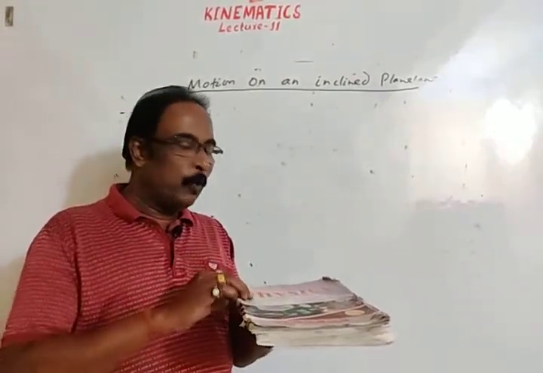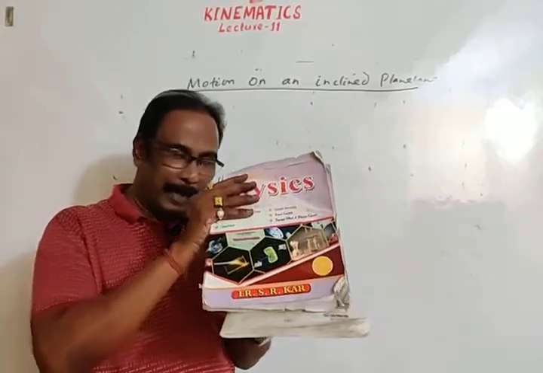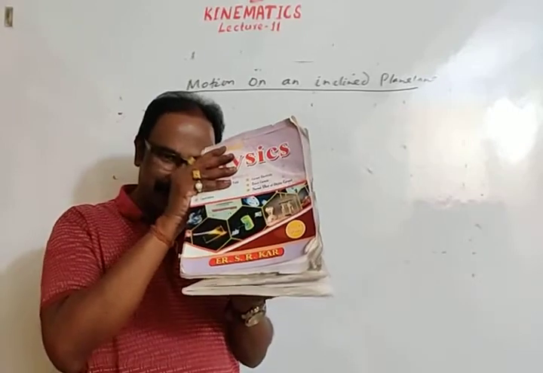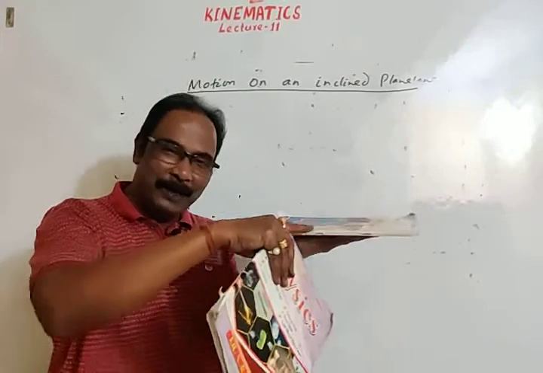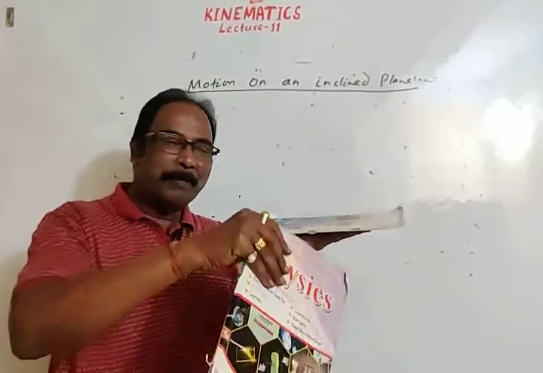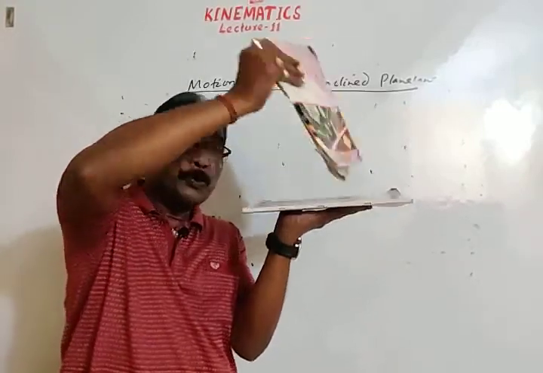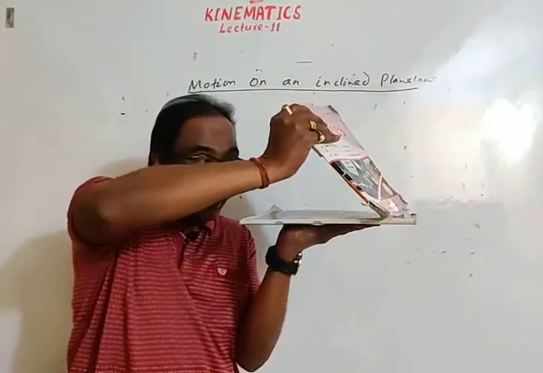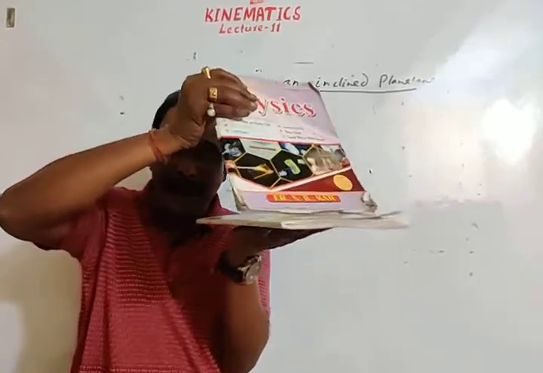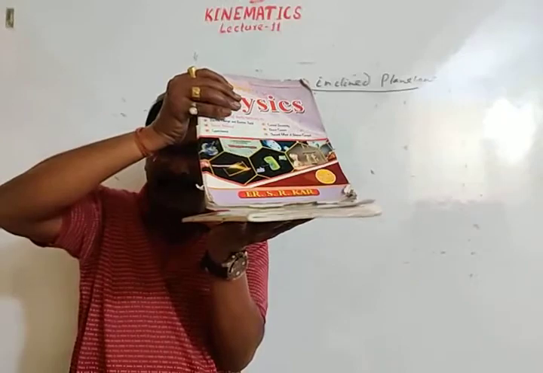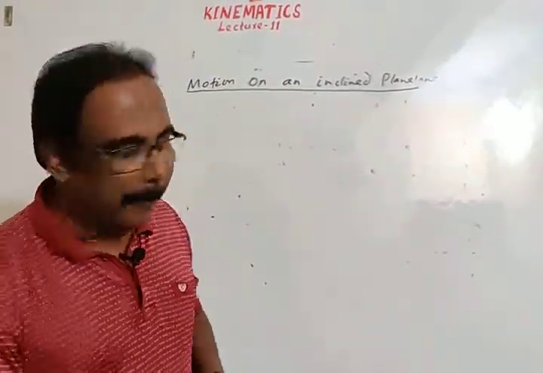If you place a surface like this, this is a surface. See, this is horizontal, parallel to surface, but this surface makes an angle with this surface. So this surface which makes an angle with horizontal is an inclined plane. Then motion on inclined plane. Okay, very important.